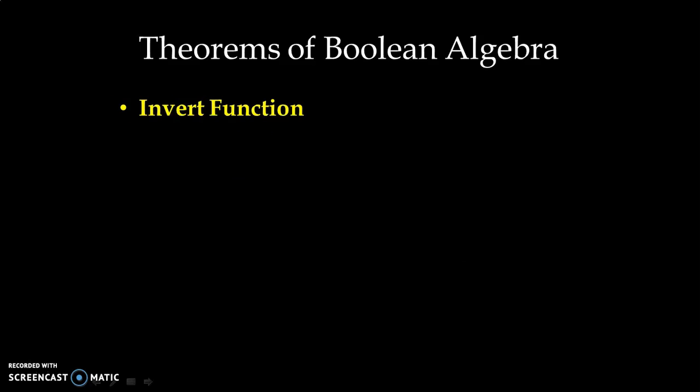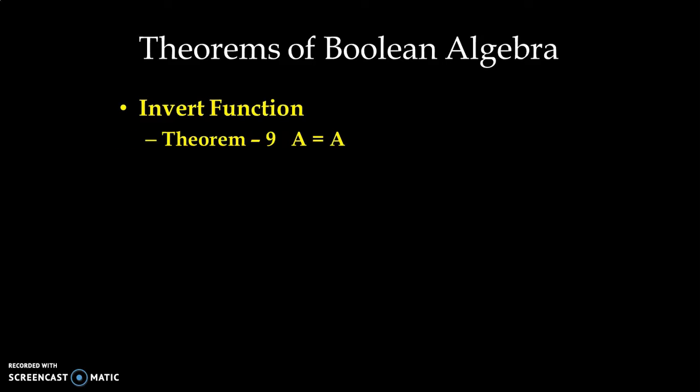And then we have invert function. We have AND function, we have OR function, and then we have invert function. Based on all these three functions, we have basic theorems of Boolean algebra.